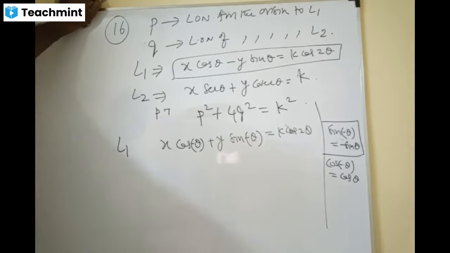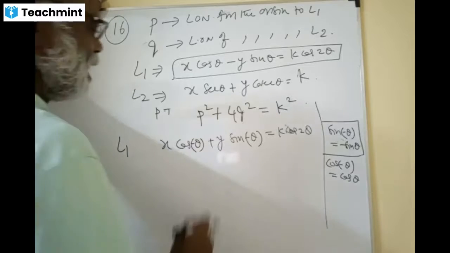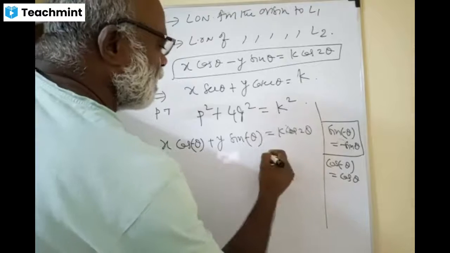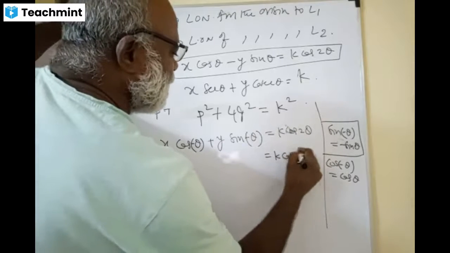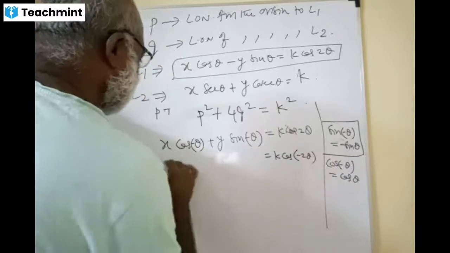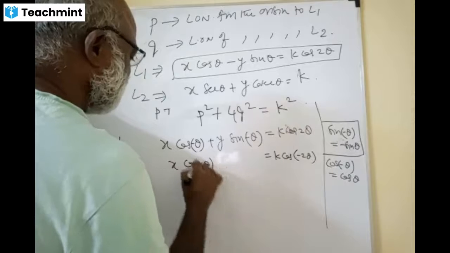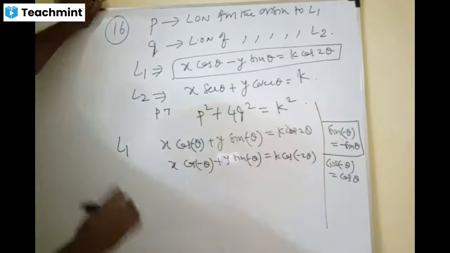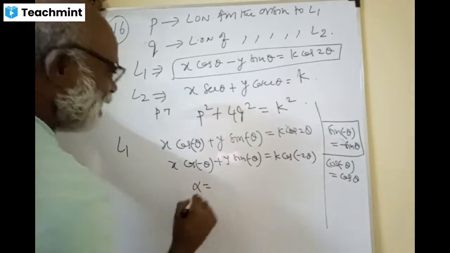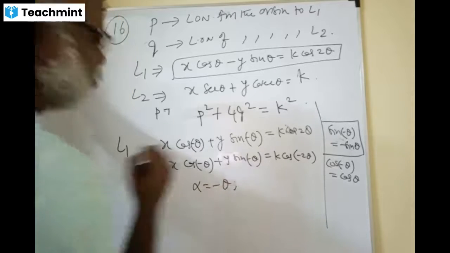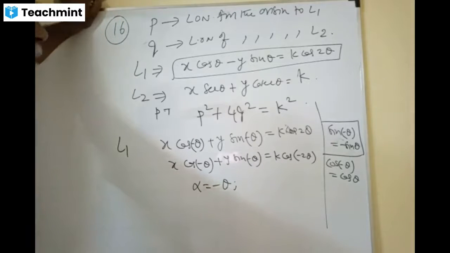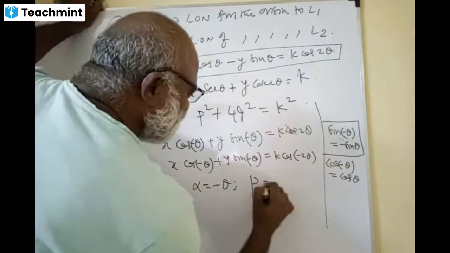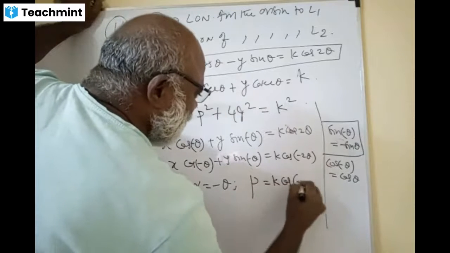So friends, now cos of minus 2 theta is also cos 2 theta. Yes or no? I can write k into cos of minus 2 theta. X is cos of minus theta, y is sin of minus theta. Now see, what is your alpha? Alpha is minus theta. Do you agree? What is the length of the normal? Length of the normal is k cos of minus 2 theta.